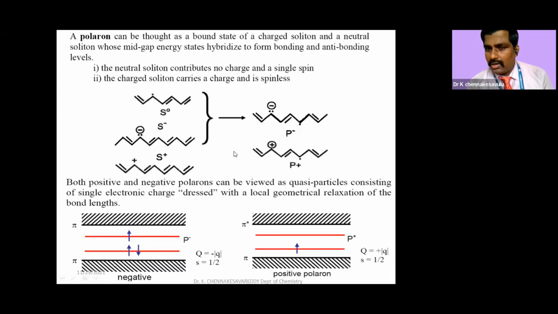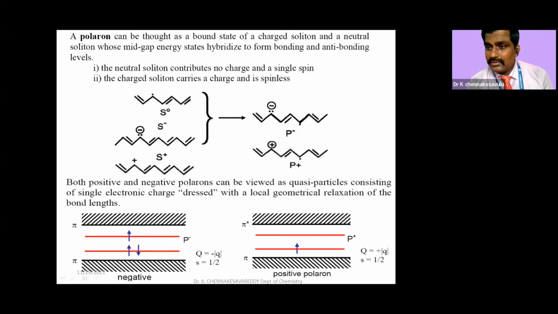In the polaron, along with the negative charge, if you have an unpaired electron, it is known as a negative polaron. And a positive charge with an unpaired electron is called a positive polaron.